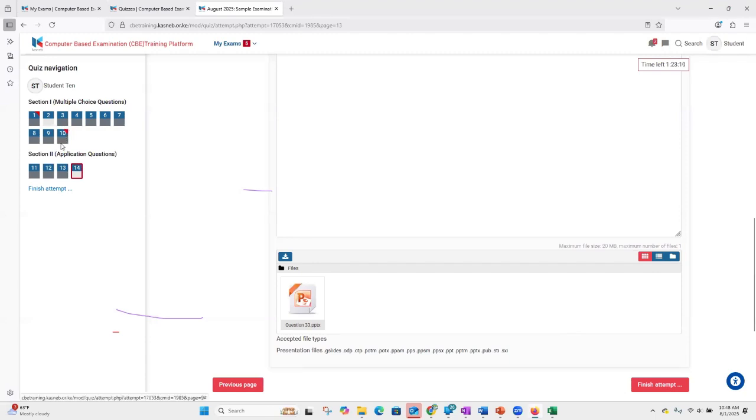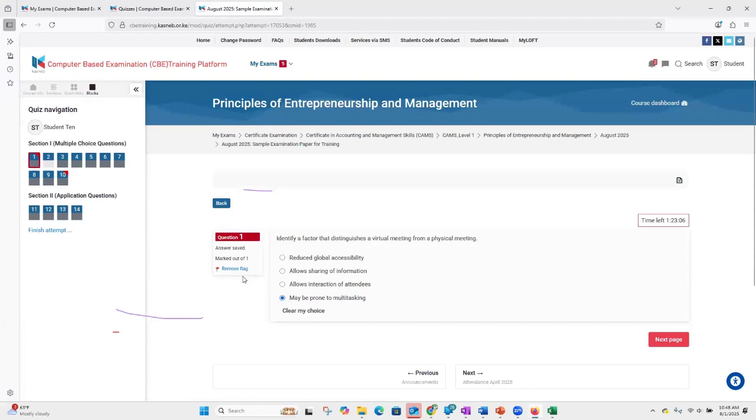So with this, I've done all the questions, but I remember I still have my question number 1, which is still flagged, and I probably have made up my mind and changed my answer from D to C. Then I'll remove the flag. It's just a toggle. You put it on and off. You click it to have it, and you click it to remove it. That way the flag is gone.